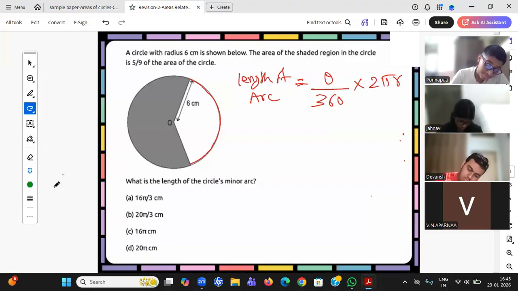Length of arc is being asked. We have a direct formula, but in that data we don't have theta. So find the theta by the given condition.